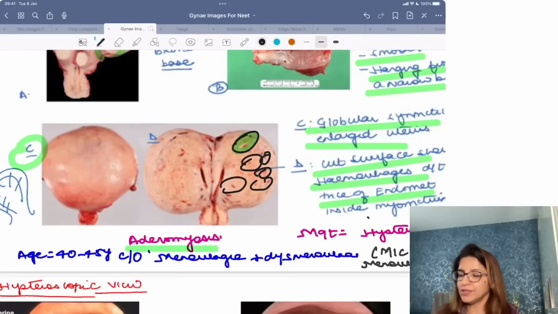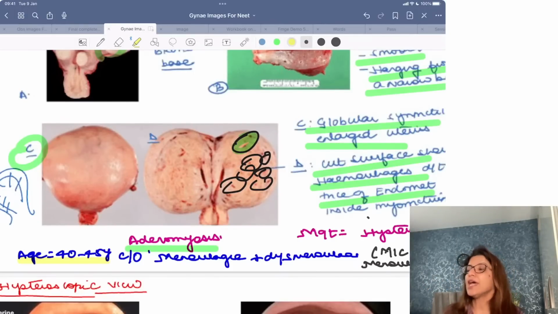Red spots. These are all hemorrhages. So these are because of the presence of endometrium inside the myometrium, right? What is the most common age group for adenomyosis? Adenomyosis के लिए most common age group is reproductive age, but then a little late reproductive age around 40 to